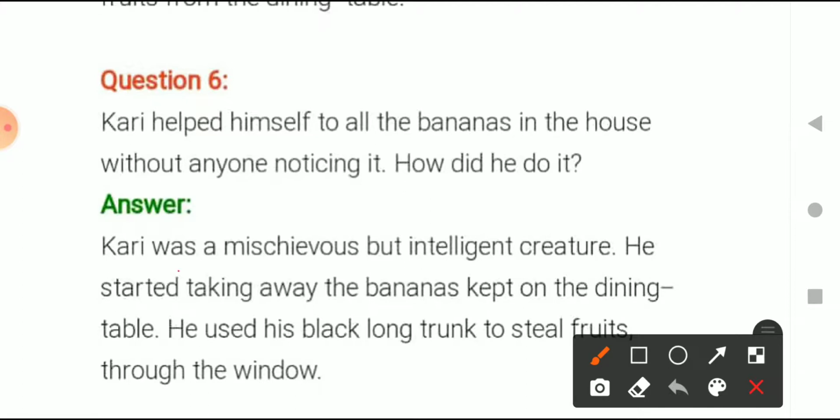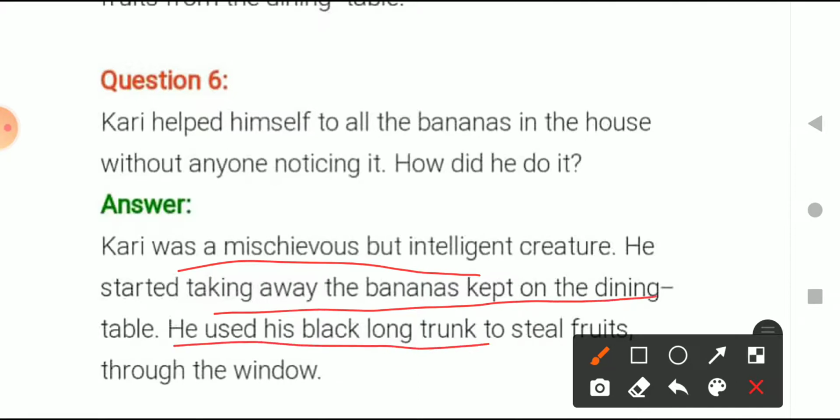Curry was a mischievous but intelligent creature. He started taking away the bananas kept on the dining table. He used his black long trunk to steal fruits through the window. So basically how he was taking all those bananas, he was going towards the window, and through the window he was taking his long trunk inside the house, and there was the dining table on which all the fruits were, but the only fruit that he was taking was bananas.